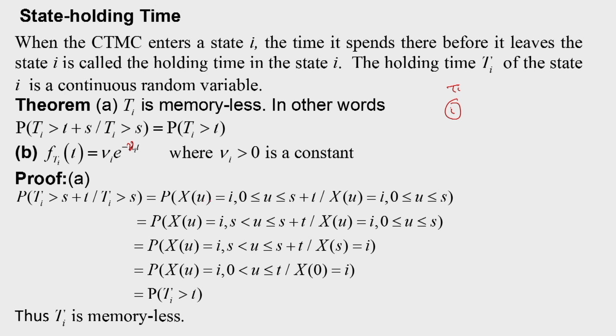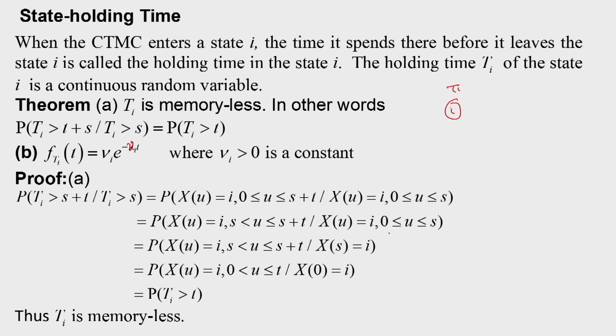Because here u lies between 0 and s plus t and here u lies between 0 and s, this probability will be the same as the probability of X(u) equal to i, u lying between s and s plus t, given that X(u) is equal to i for u lying between 0 and s.